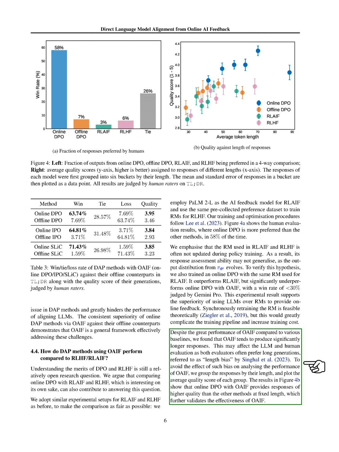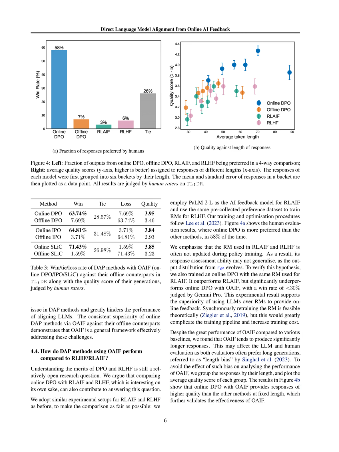One thing we noticed, though, was that OAIF tends to make the LLM produce longer responses. Since both humans and automatic evaluators often prefer longer answers, this could skew our results. To address this, we grouped responses by length and found that even when you control for length, OAIF still leads to higher quality responses. In summary, our investigations show that OAIF is a powerful tool for improving the alignment of LLMs, outperforming offline methods across various tasks and settings.